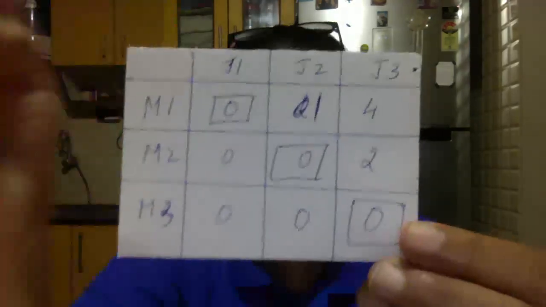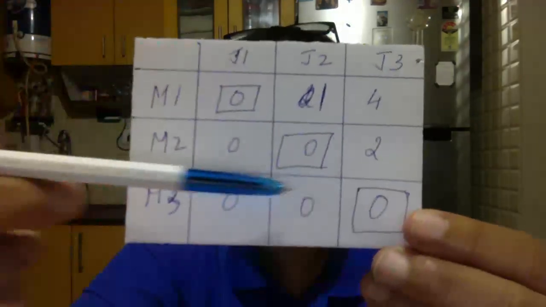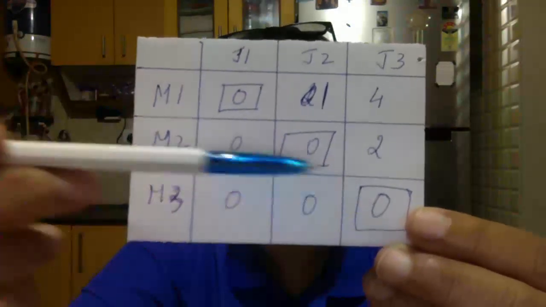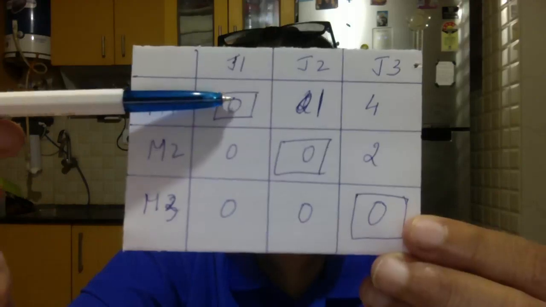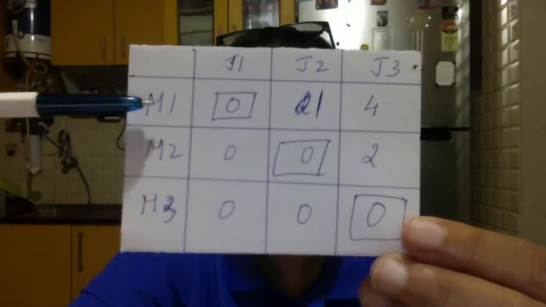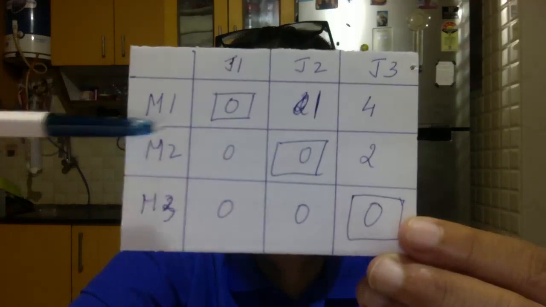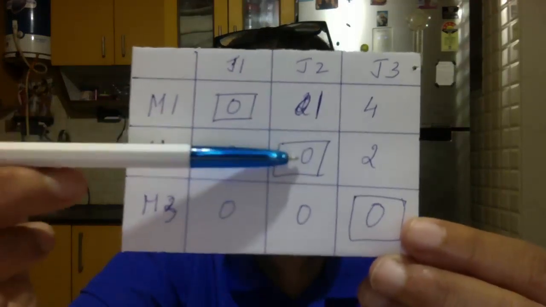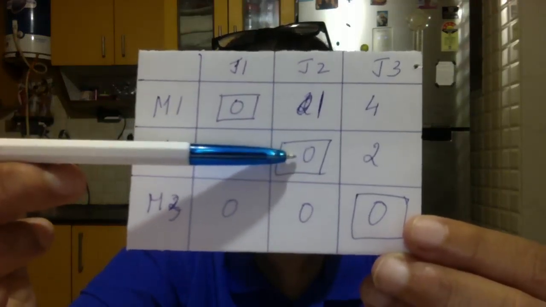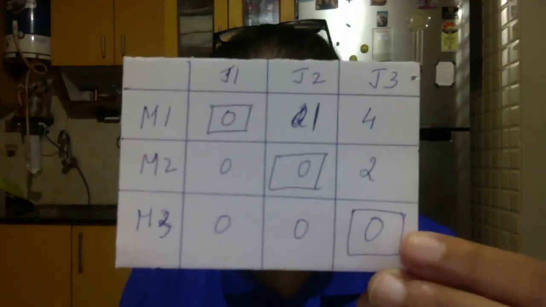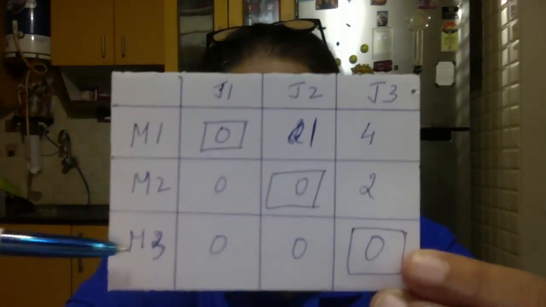Next, we have in M3 three zeros. M3 can get J1 or J2 or J3, but J1 has gone to M1 and J2 has gone to M2.